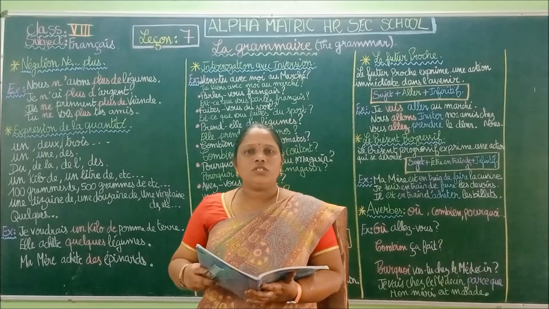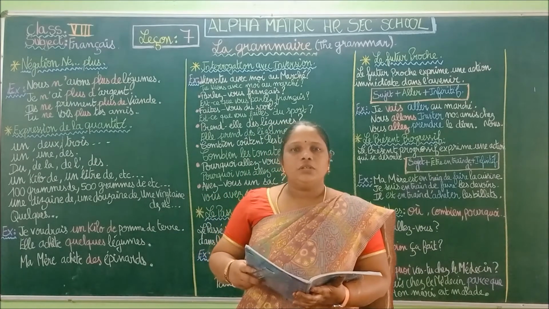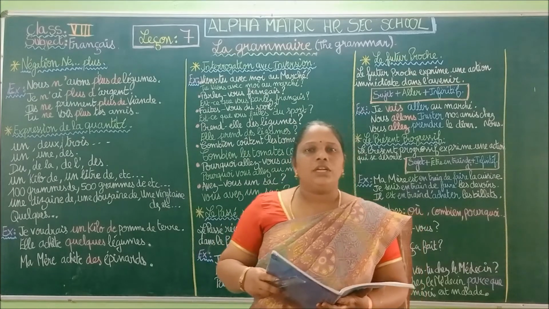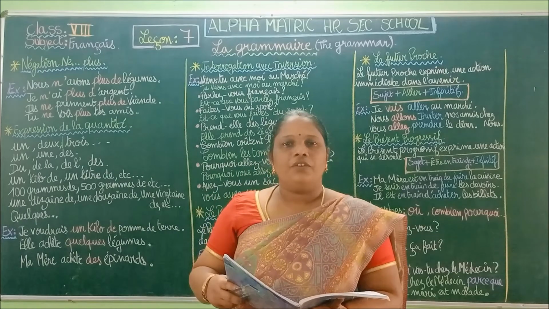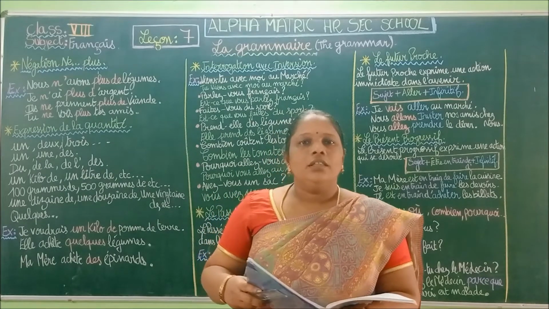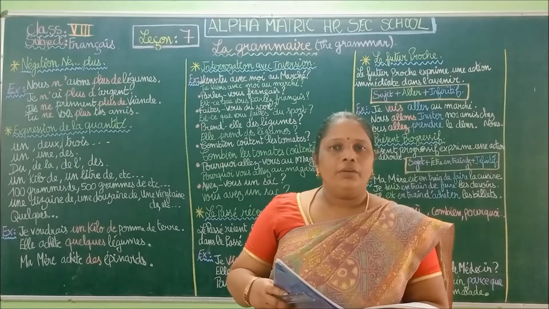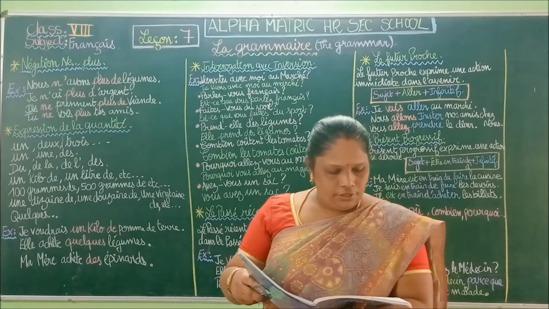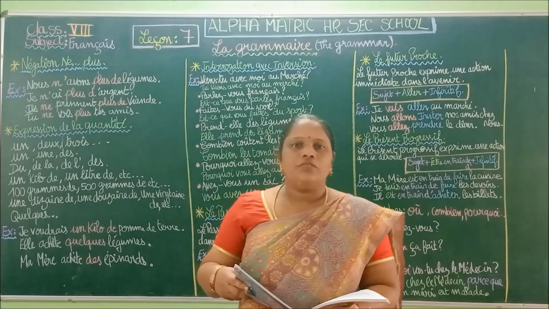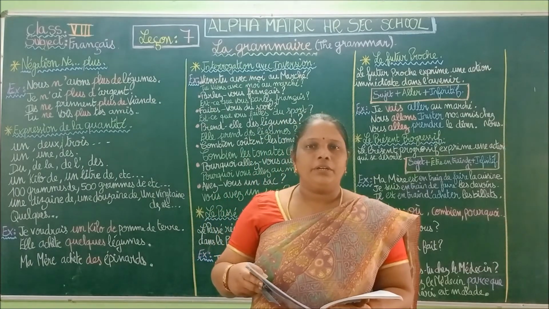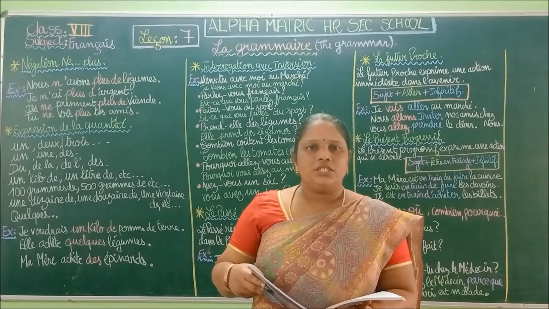Okay, we are going to start the grammar part of lesson number 7. In this grammar, we are going to see the negative form, the interrogation form of an inversion sentence. Then we are going to see the tense. Okay, so one by one. Take your grammar book, page 82. First we are going to learn the grammar. Then in the next session we are going to see the translation.